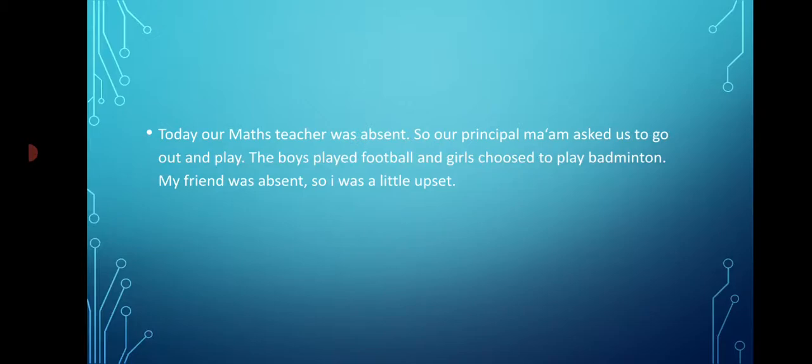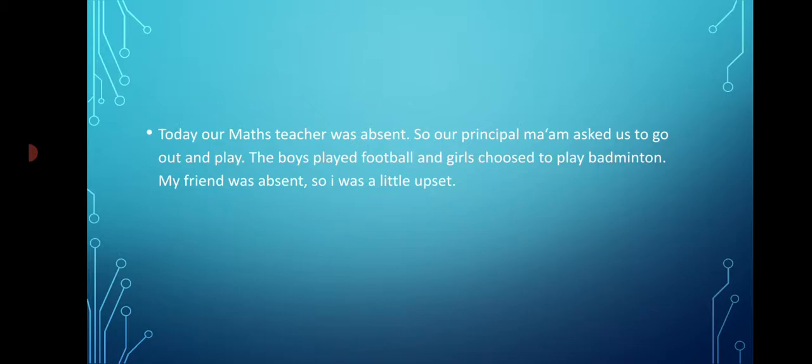Today our maths teacher was absent. So our principal ma'am asked us to go out and play. The boys played football and girls chose to play badminton. My friend was absent, so I was a little upset.